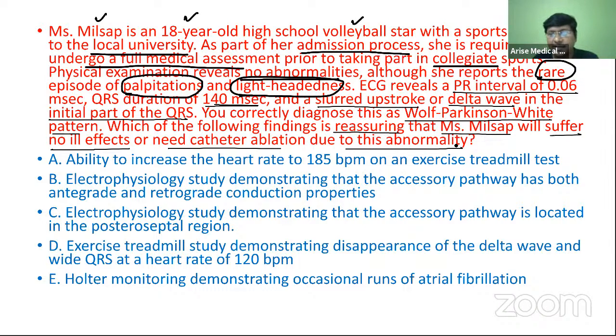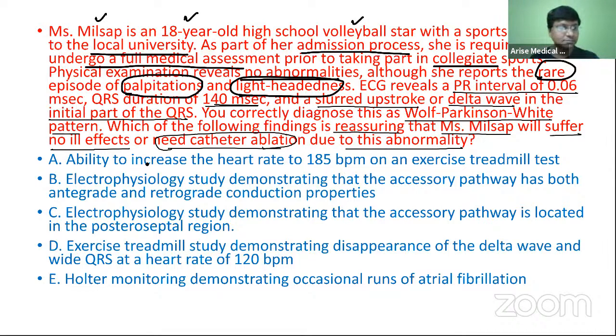Based on which criteria will you assure me that there will be no ill effects, and that there is no need for catheter ablation? That is the question in this patient.